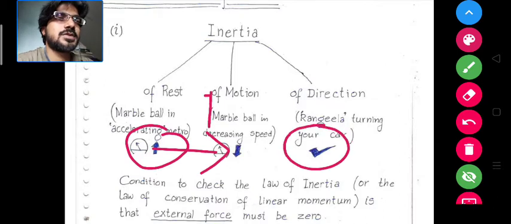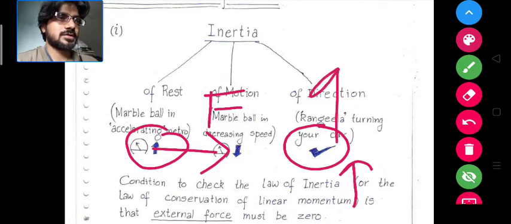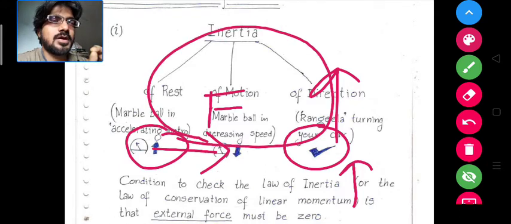Suppose the force is given in this direction, and now it is going in this direction. Now you are giving force in this direction, so it will start moving in this direction. So an external force can only change the path of the motion of the body. Till then it will continue to move in the same direction as before, or keep the state of rest that it was maintaining.